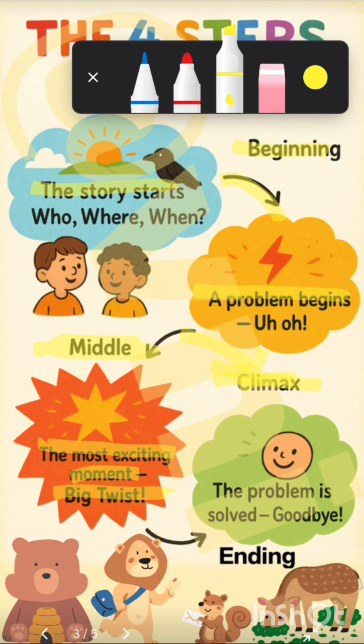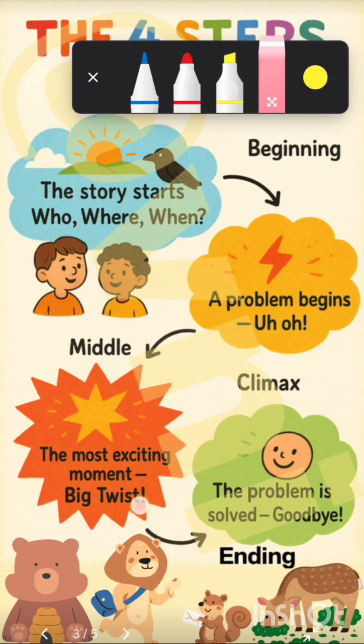What happens here in the climax is, for example, if you have seen all those Spider-Man and Avengers and superhero movies, you must have seen the problem is solved at the end. The most exciting moment, there is a big twist. We fight that problem, the superheroes fight that problem and form a solution, and at the end they form a solution, so the problem is solved. These are basically the four steps that we need to know.